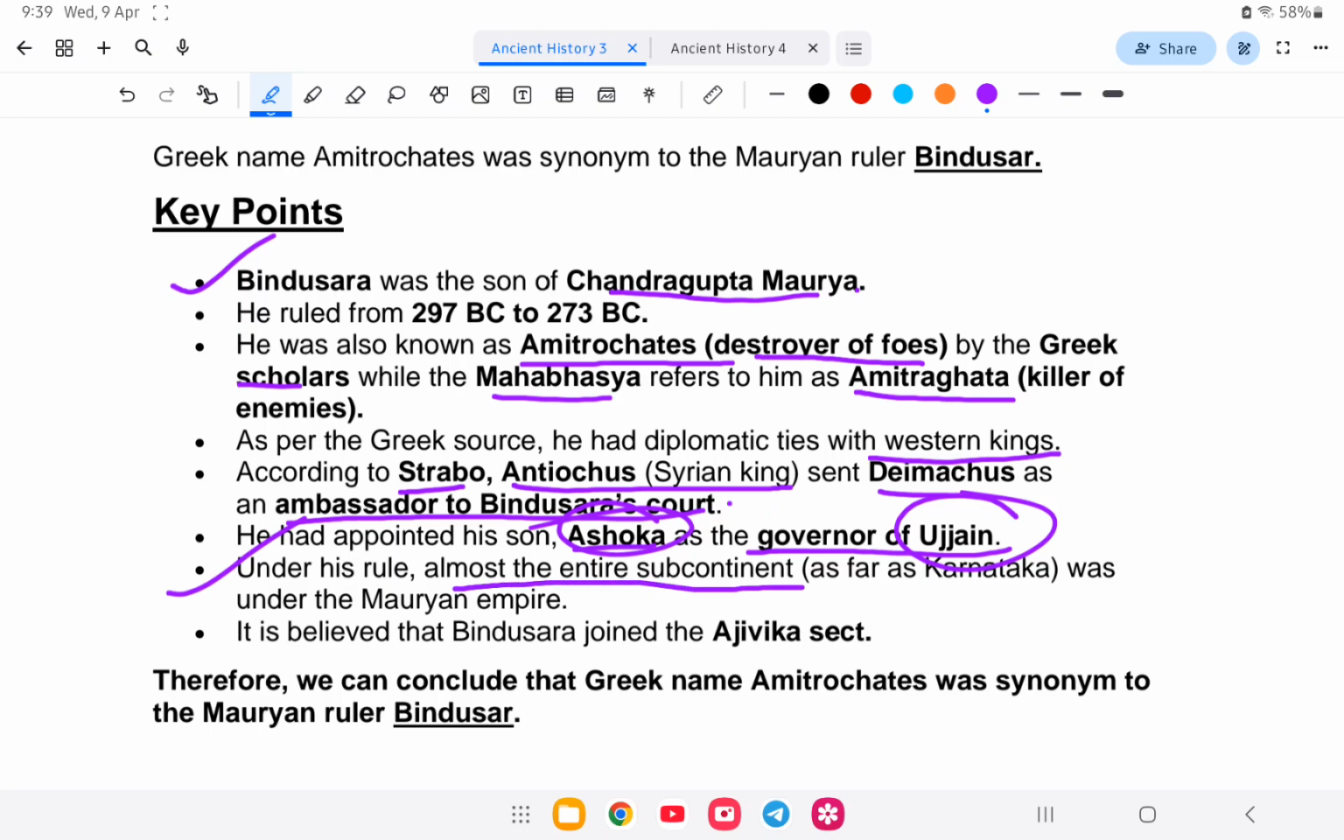Under his rule, almost the entire subcontinent as far as Karnataka was under the Mauryan Empire. Bindusara followed the Ajivika sect, that is neither Buddhism nor Jainism, a separate sect. So the answer is Amitrochates, which is a synonym of Bindusara. Next question.